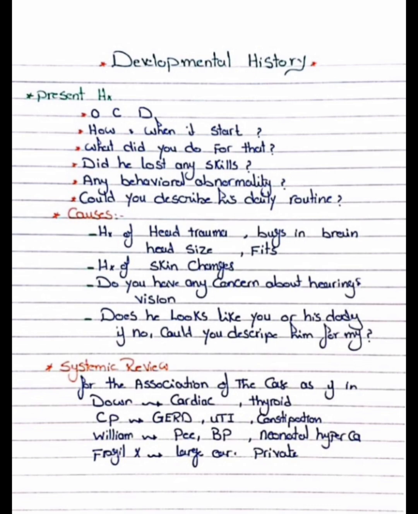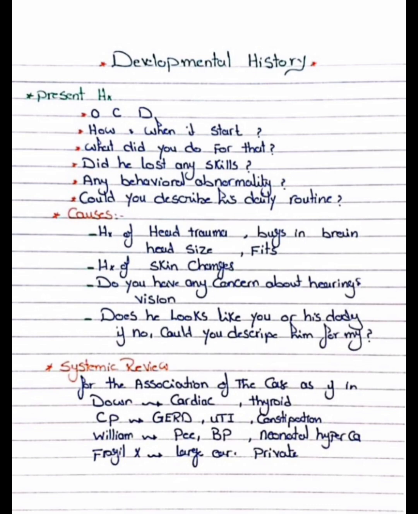So as usual, the developmental history also we start like history, and then the chief complaints and present history we analyze: what is the onset, course and duration, how and when it started, the complaints like difficulty walking or not talking properly, any problem, what did you do for that, did he lose any skills.